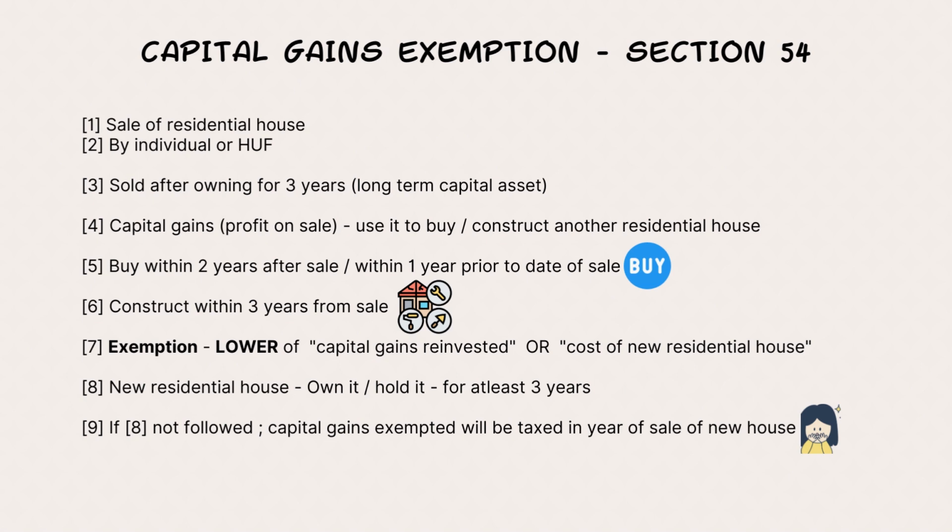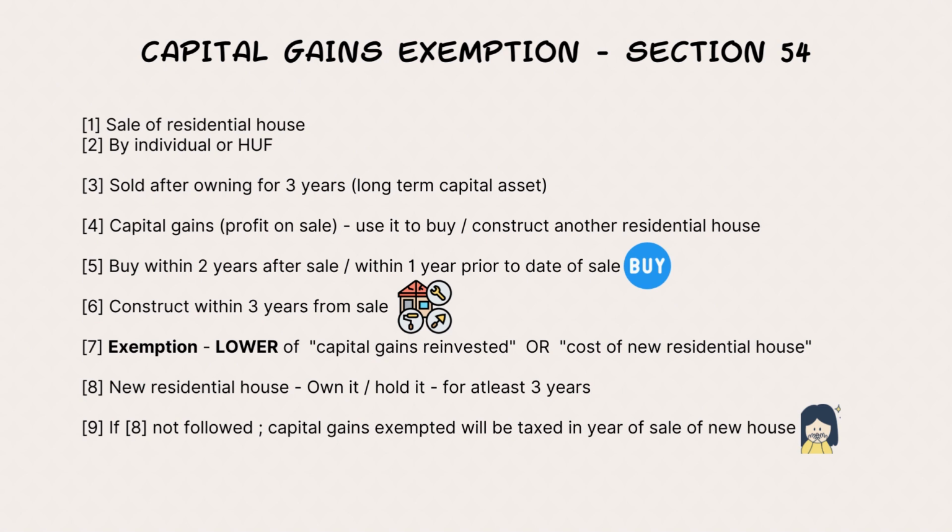To elaborate the conditions more, he has to buy another residential house. When does he have to buy? He has to buy it within 2 years from the date of sale of his original capital asset, that is, that first residential house. But law also allows, suppose 1 year before the date of sale, if he bought it, it is fine. You can appropriate that towards the capital gains you're earning now. So it can be 1 year prior to the date of sale, or 2 years from the date of sale. A new residential house has to be purchased.